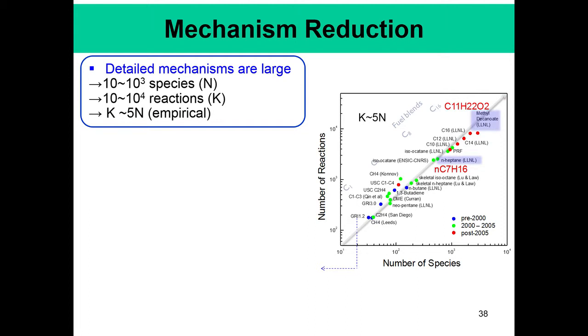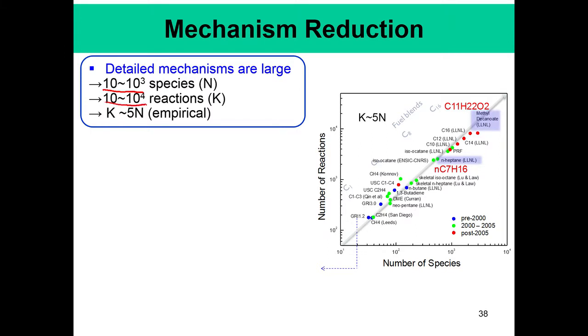You need to understand how this fuel molecule breaks down, how it can lead to these chain branching reactions, and then how it can compete with other reactions, and when those reactions go down, other reactions can go up, and these lead to different kinds of complicated observations like ignition delay, etc. So to predict this, of course we need detailed mechanisms, but the problem is that the detailed mechanisms are very large. It can range from 10 to 10,000 species, and from 10 to 10 to the power 4 reactions.